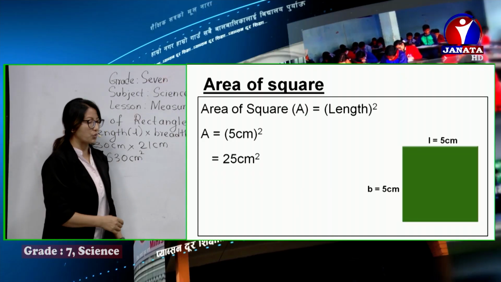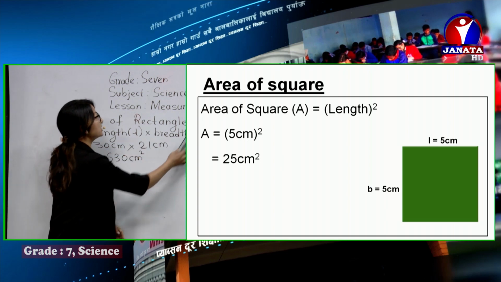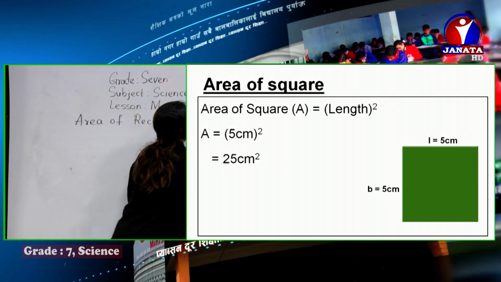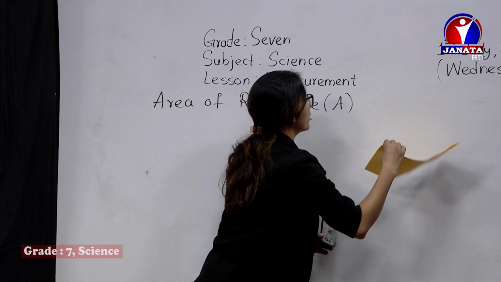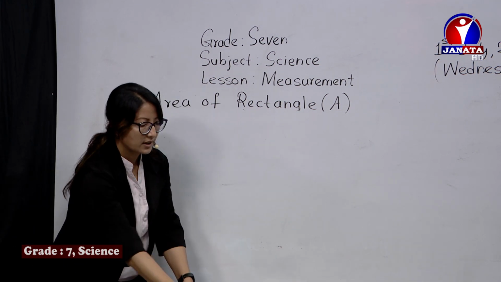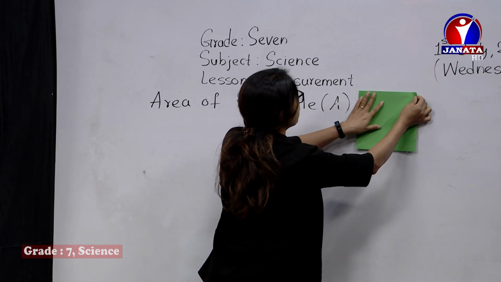Area of a square. The area of a square we can measure by using the formula L square. This is a square. I'll just repeat the same process.